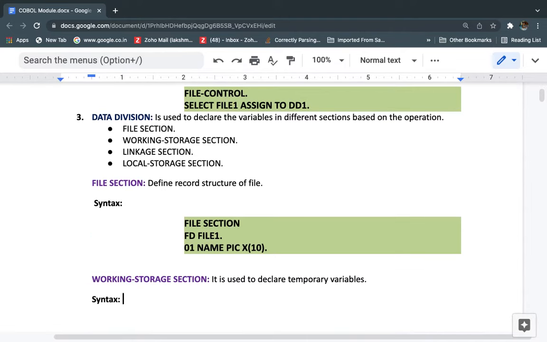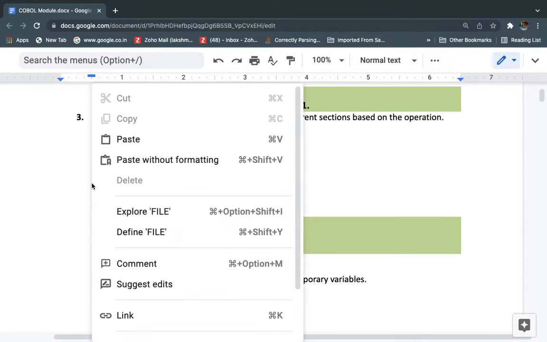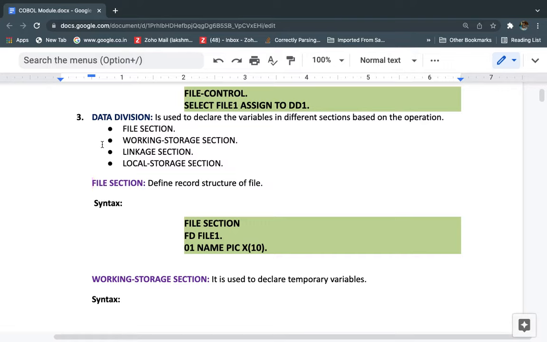Okay, so the first one is the file section. In the data division we are defining data and declaring variable information in different sections. Whatever variables we are using for file-related concepts, we can define and declare under the file section. It defines the record structure of a file, so whatever record structure a particular file has, we need to declare under the file section.